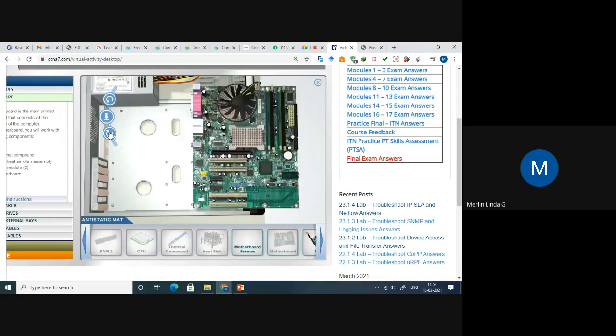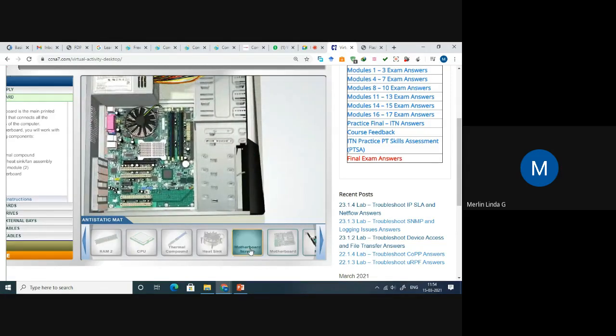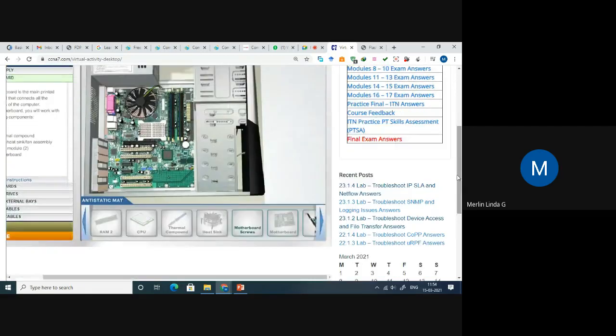Just adjust it. Yeah, you have to select the position so that it will be fixed in that particular area. Now we have to close using screws, right? Okay, motherboard screws. See, all the screws have been fixed and the motherboard part has been completed.